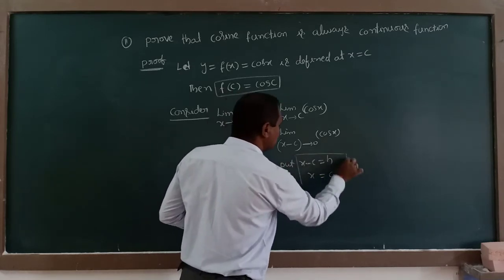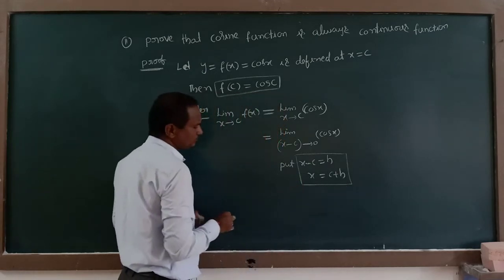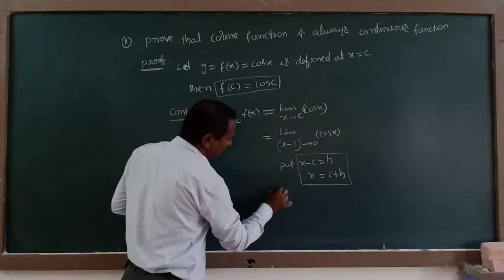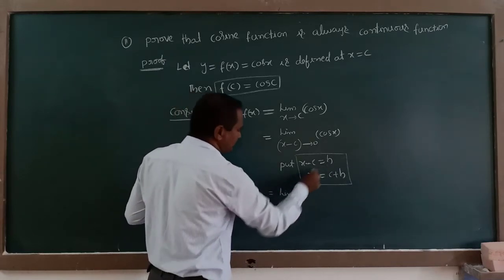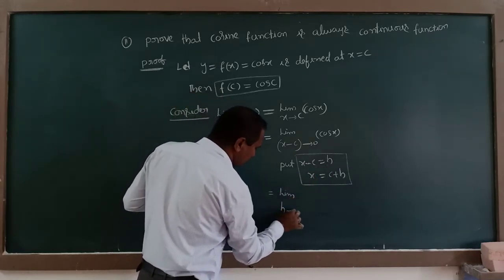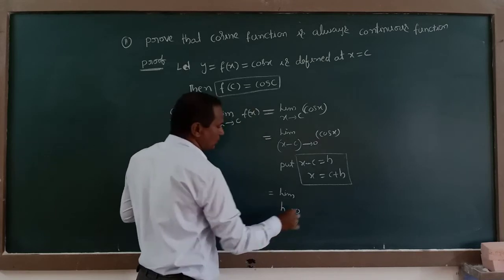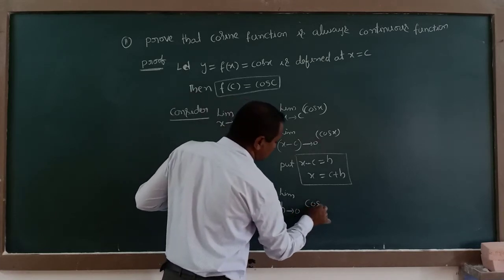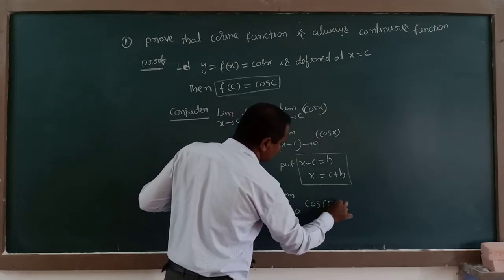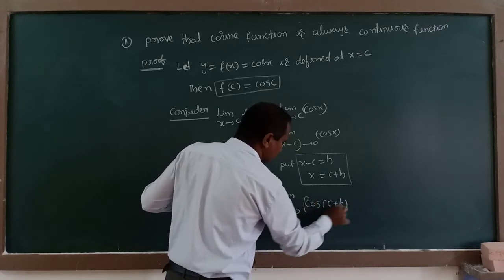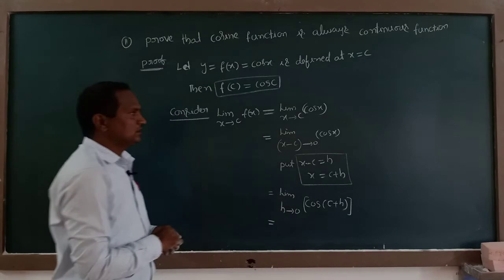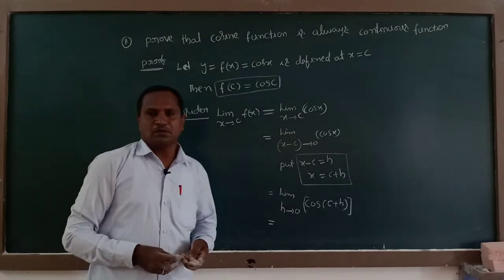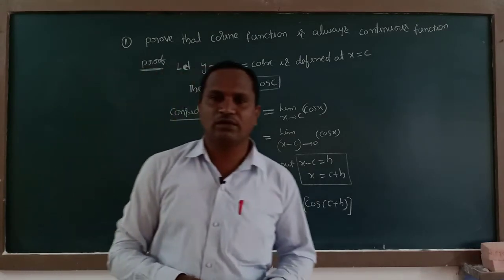Then we have to apply these rules here. It is equal to limit, instead of x minus c we consider h, h tends to 0, cos of c plus h. Here you have to apply the compound angle formulas of trigonometry.